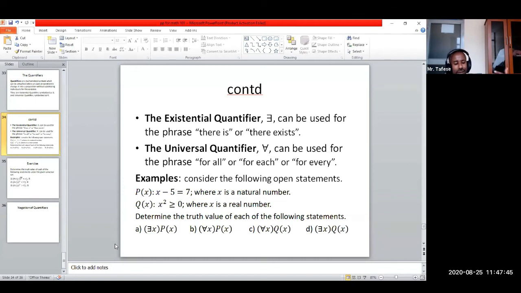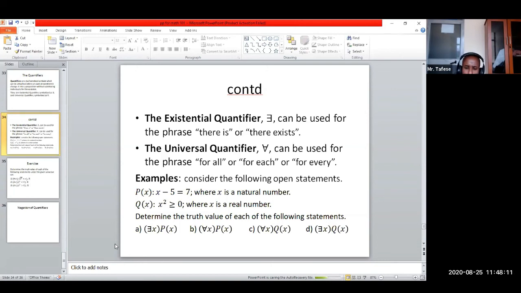So if you are able to come up with a single counterexample, you can already say false, because the universal quantifier talks about each individual, okay? For every individual, for each individual, for all individuals under the given set.